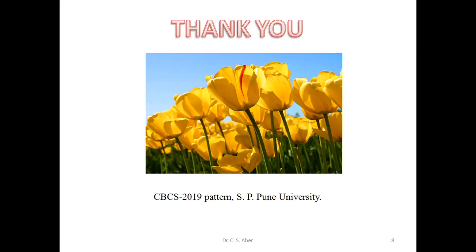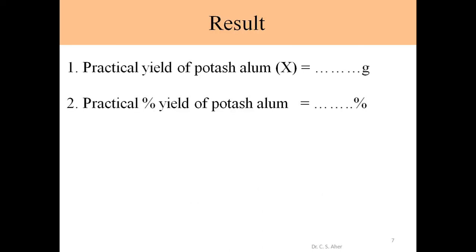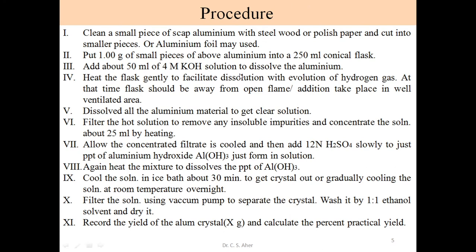Thank you friends. A similar experiment demonstration, a video of the practical taken in the laboratory, is given by the Savitribai Phule University website from our chemistry viewers member. I placed that video link in the description box. But in that video the procedure is somewhat different. In that video they prepare aluminum sulfate separately and potassium sulfate separately, mix them together and crystallize in one beaker to get potash alum. That procedure is somewhat different. But in that procedure we see how hydrogen gas is liberated.